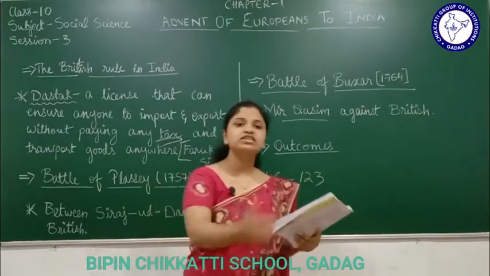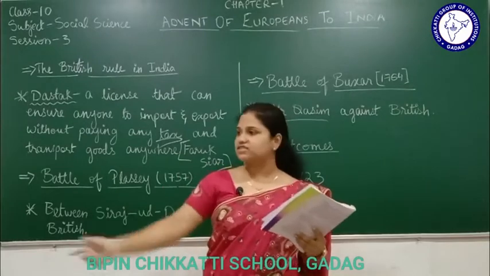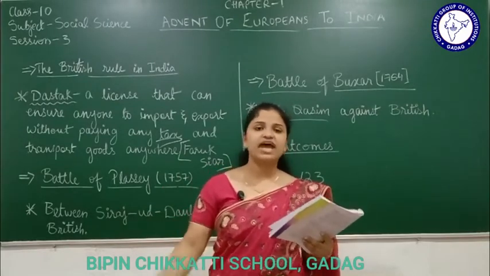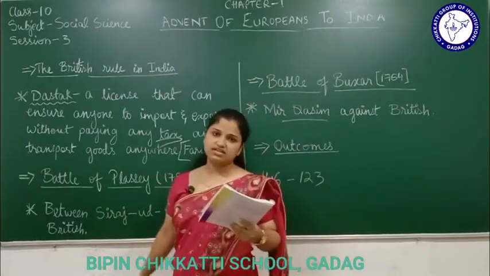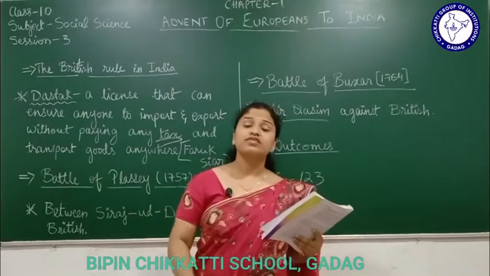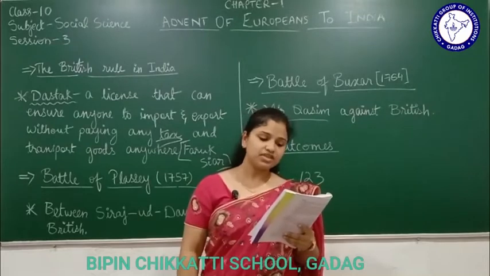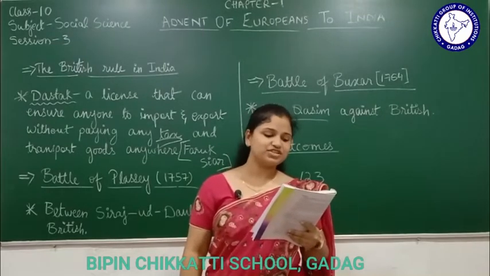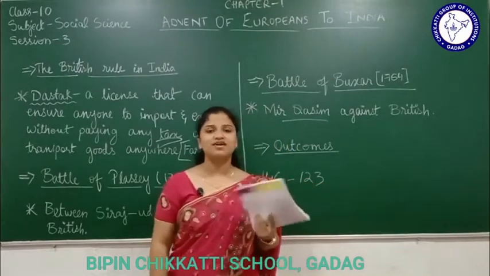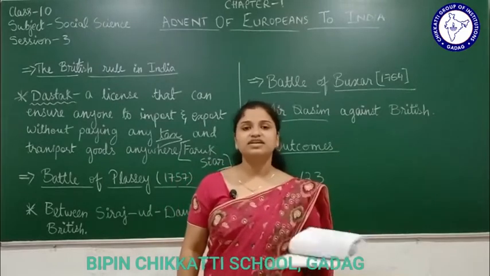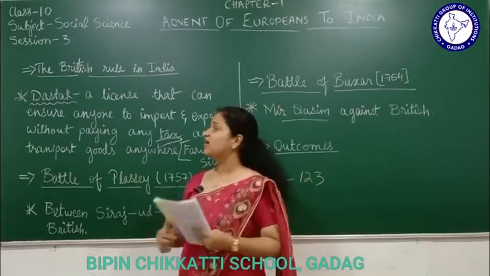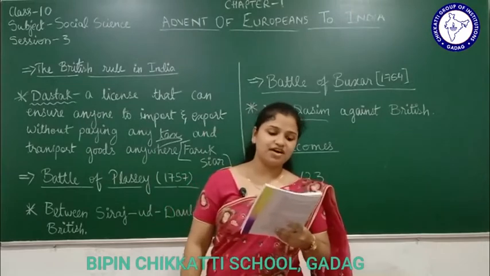Why? Because Indian goods were doing so well in the market. Why would someone buy British goods? Because there was no tax now. Everything was duty free, and that's why Indians were having good profit. They were doing very well against the British. This was enough for the British to oppose the Nawab.